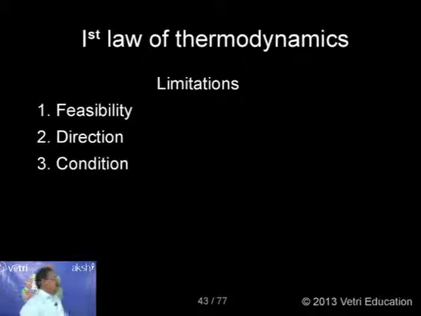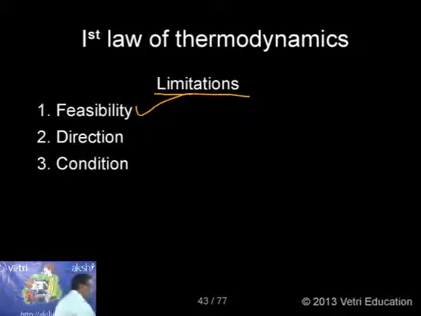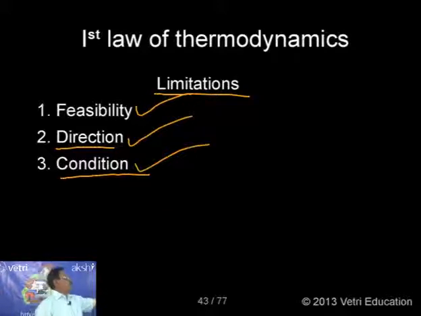After that, let me go for the drawbacks, the limitations of the first law. We have studied the statement, and we have derived the mathematical forms. What are the limitations? There are three important limitations. One is feasibility. The first law of thermodynamics fails to explain the feasibility. Again, it fails to explain the direction. And third, it fails to explain conditions. Let me explain one by one.